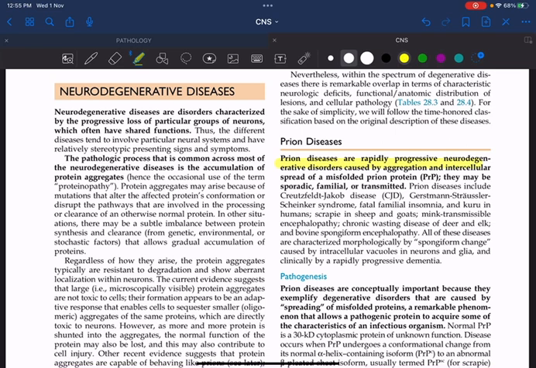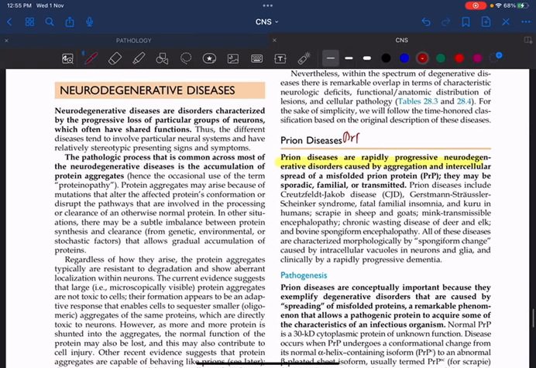These prion particles will convert the normal prion protein into something called PrPSc. PrP is converted into PrPSc, that is actually called the scrapie protein. This scrapie protein is responsible for the pathology. What is the characteristic feature of this prion disease?